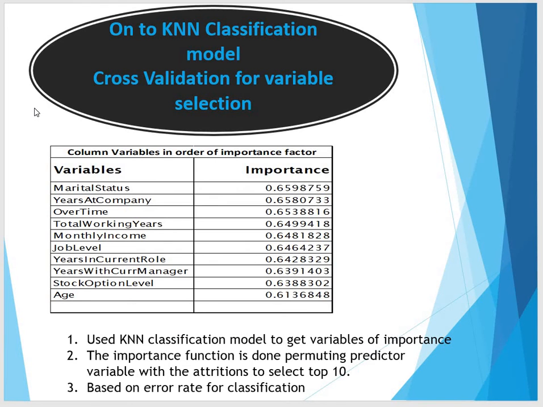On to the KNN classification model. We did a cross-validation for variable selection here. The importance function is done by permuting predictor variables with attrition to select the top 10 variables based on error rate for classification. We see marital status, years at company, overtime, total working hours, monthly income, and job level are some of the attributes that we have selected on top.